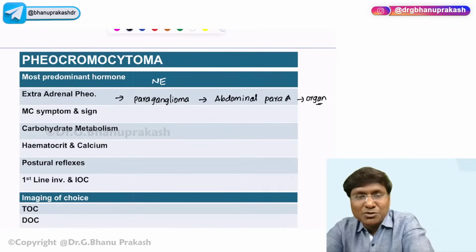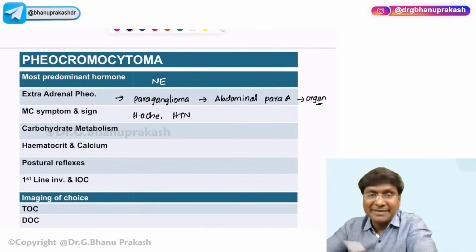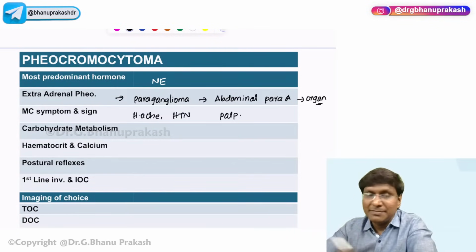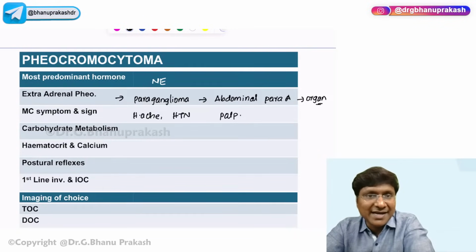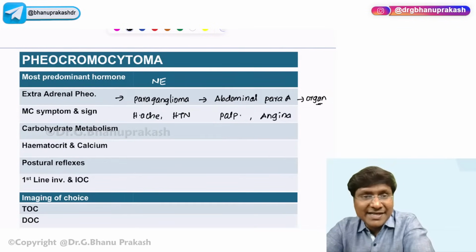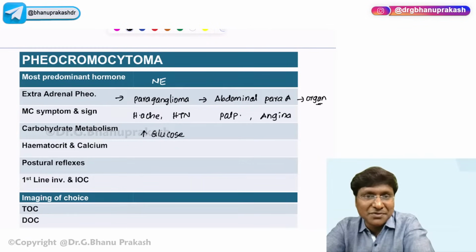Right? Then what will be the most common symptom and sign? The most common symptom will be headache and the most common sign will be hypertension. Then apart from that, the other cardiovascular manifestations in these patients will be palpitations, because of increase in the heart rate. These patients will also have angina. Why? Because there is increased demand and decreased supply. Okay. And in carbohydrate metabolism, you will observe an increase in glycogenolysis, thereby an increase in glucose levels in patients with pheochromocytoma.